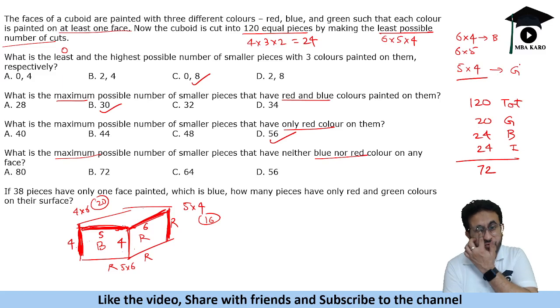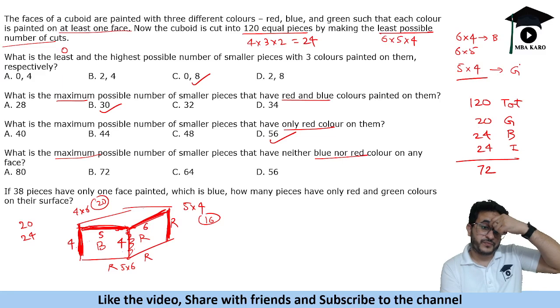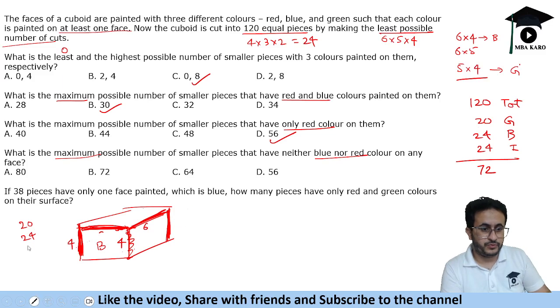Now this is 20 and this is 24, and 4 are common. So we have to have the maximum neither blue nor red. So this is blue, this is red.